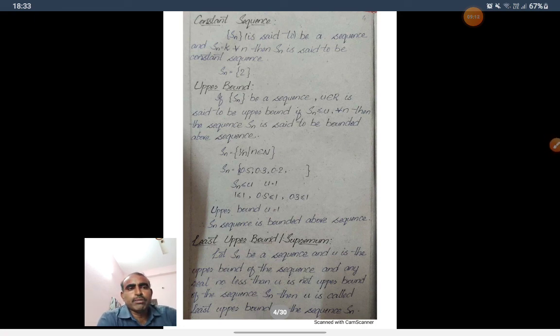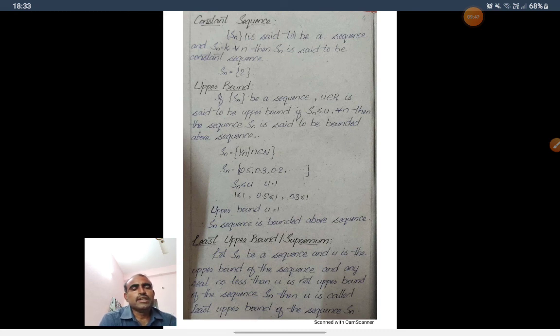Now, upper bound. If Sn is a sequence, U belongs to R is said to be an upper bound if Sn is less than or equal to U for all n. Then the sequence Sn is said to be a bounded above sequence. Upper bound means, in a sequence Sn, every element should be less than or equal to U, where U is a real number. Then U is called an upper bound of that sequence, and that sequence is called bounded above.